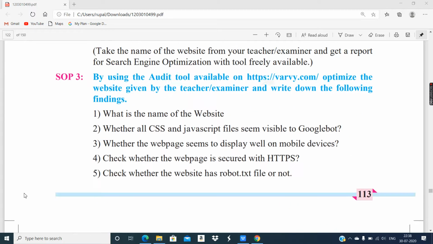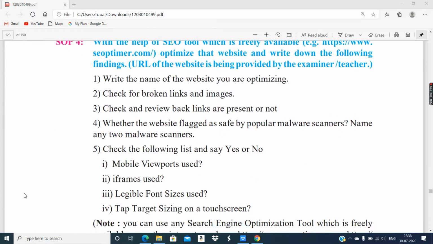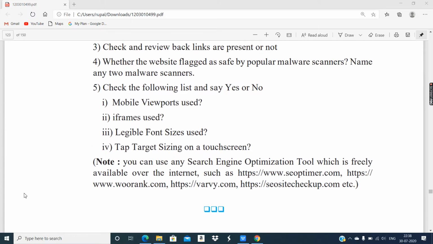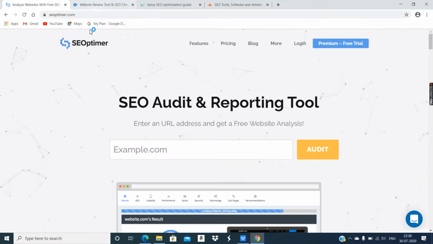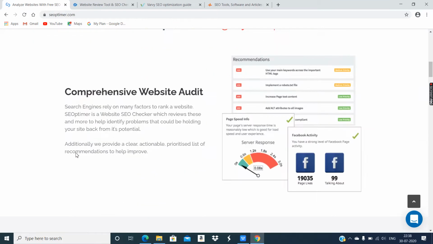Okay, here in this SOP 4, all the 4 websites are mentioned, and these websites are given in the lesson also: seoptimer.com, woorank.com, Varvi, and SEOsitecheckup.com. Okay, so these are simple websites, you can freely use them. Okay, and how they look, let's see. So this is seoptimer.com. As you can see, a very simple website.